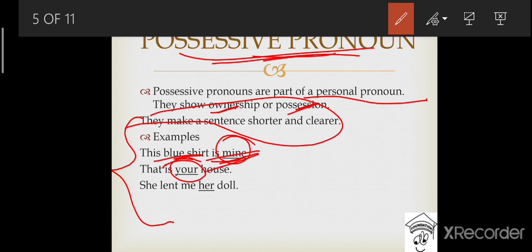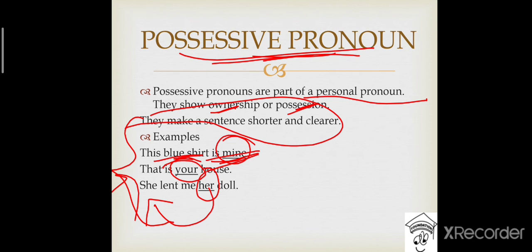The third example says, she lent me her doll. In this sentence, her is a part of she, right? That her doll, and her also shows possession, the ownership of the she, right? So in this way, all the possessive pronouns are part of a personal pronoun and they show the ownership or possession. So mine, your, her, his, theirs, or its are the examples of possessive pronouns.